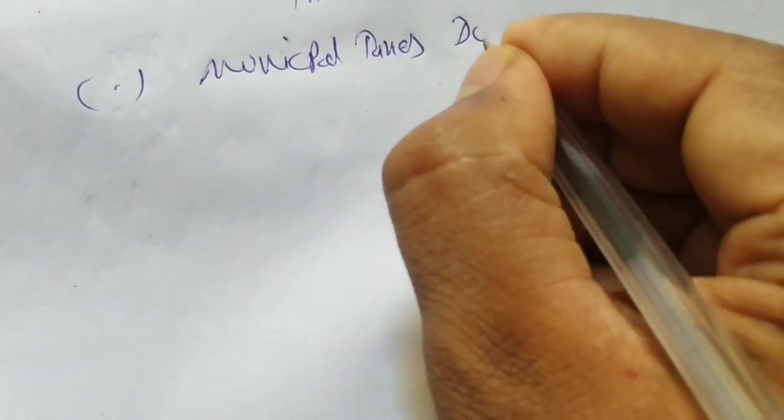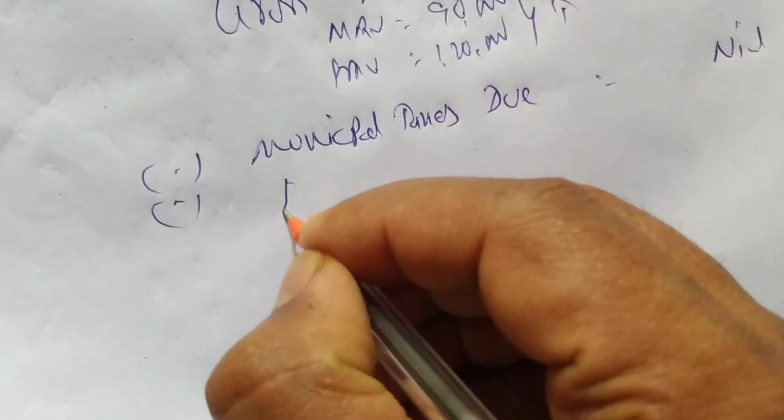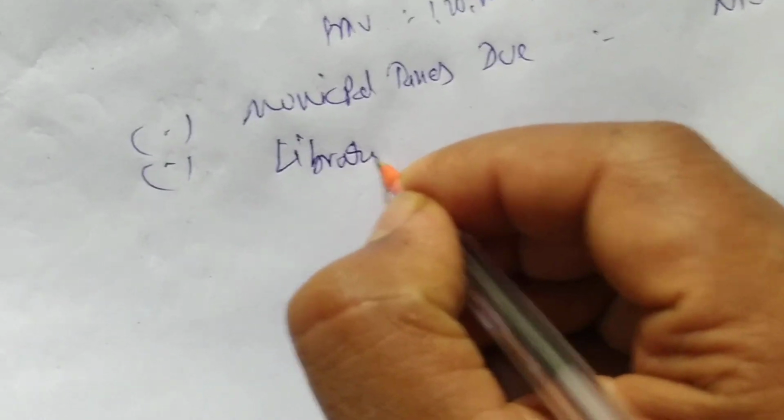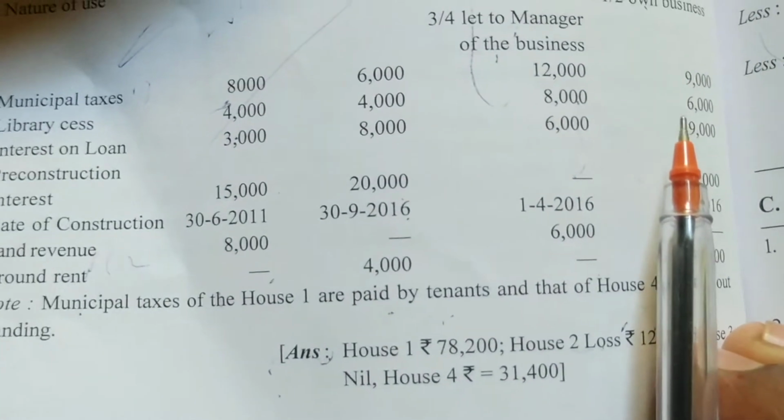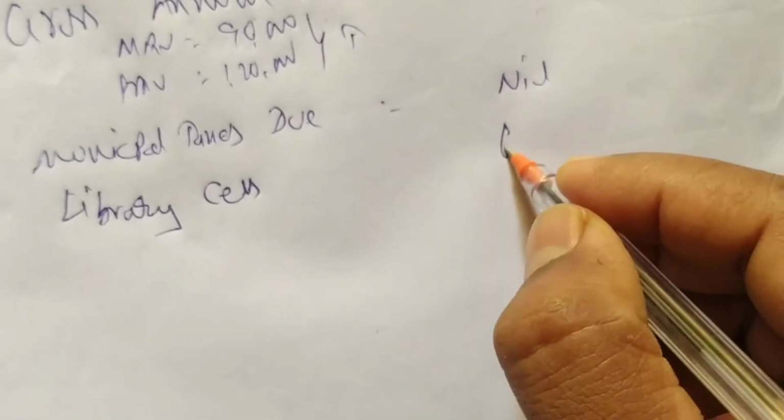Next, municipal taxes. It is due, so it will be nil. Next, one more tax, that is education cess. So I can deduct my education cess. So library cess. How much is library cess? It is paid. How much is that? That is 6,000. So I'm writing 6,000.